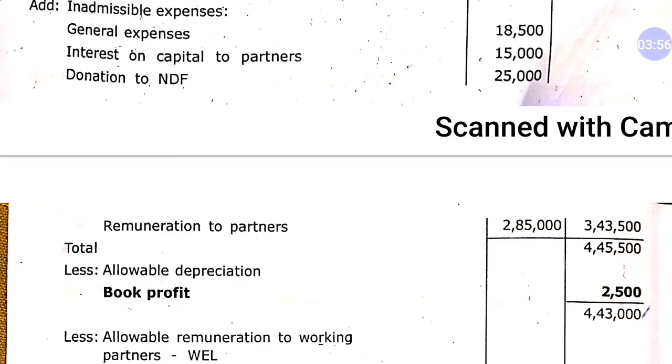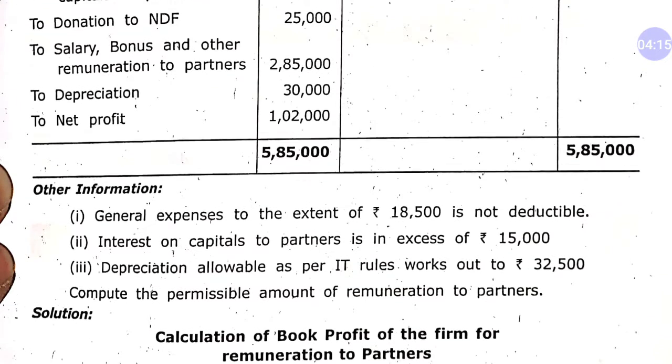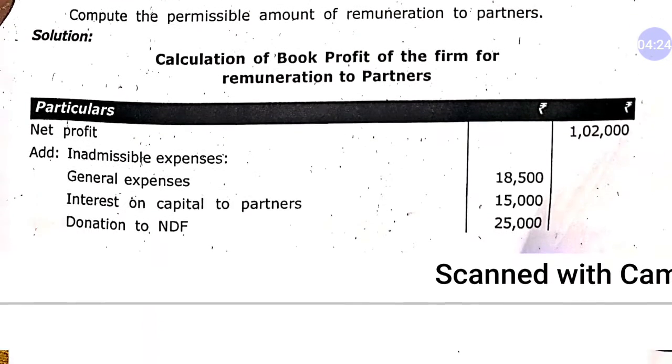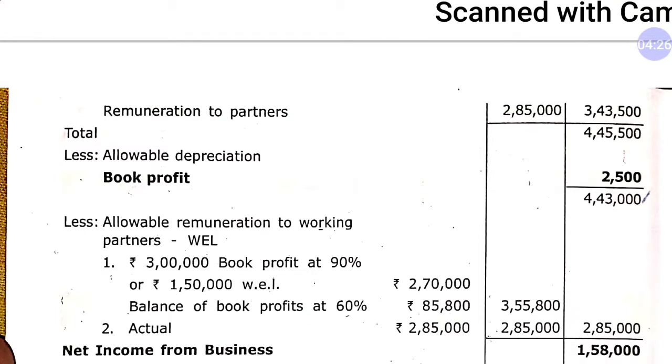So the total amount is 3,43,500. We will add this amount to the net profit which is given in the P&L. Now the total is 4,45,500. Out of this we will have to deduct allowable depreciation. It is 2,500 more, because 30,000 is already deducted and depreciation allowed by the IT is 32,500. So the balance 2,500 we are adjusting. So this is the book profit, 4,43,000.